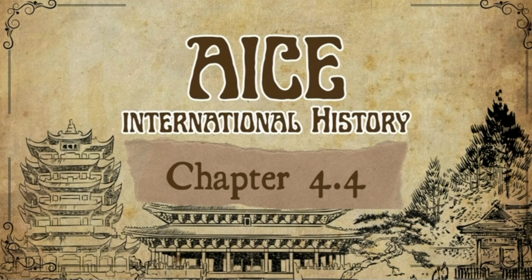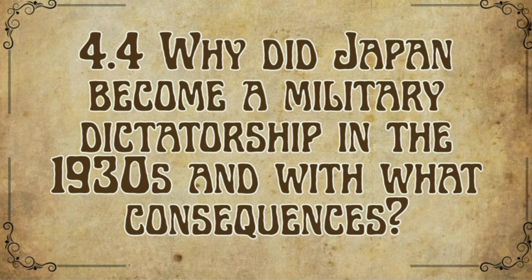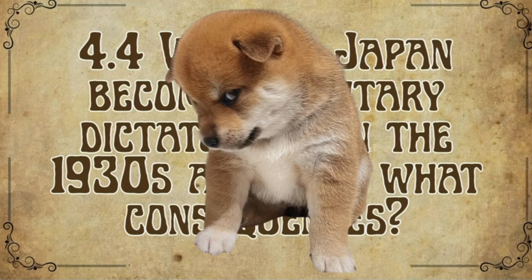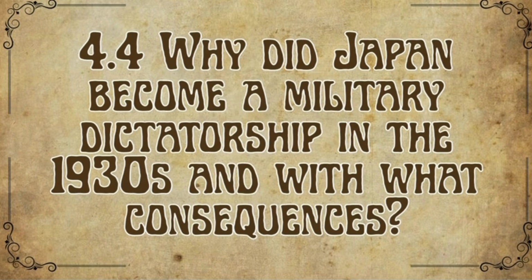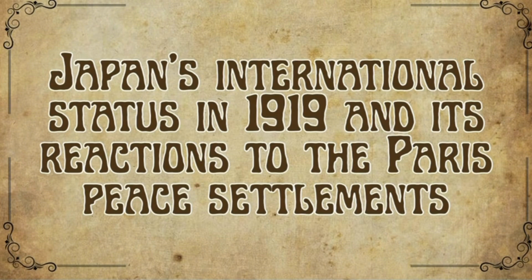Let's get right into it. Chapter 4.4 is about why did Japan become a military dictatorship in the 1930s and with what consequence. Begin by discussing Japan's international status in 1919 and its reactions to the Paris peace settlements.